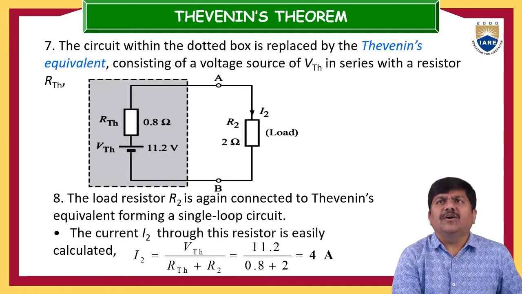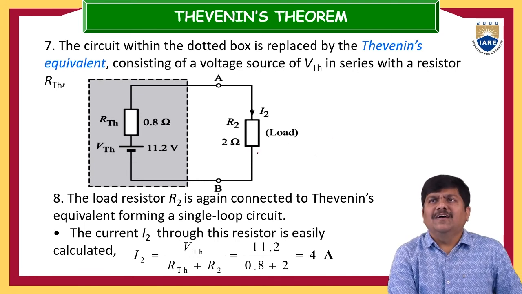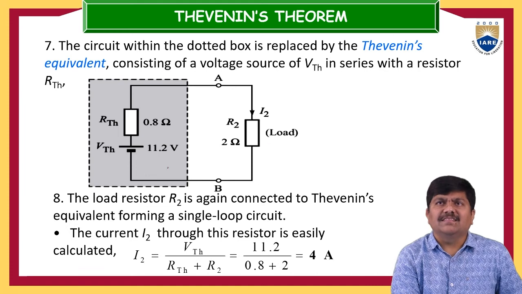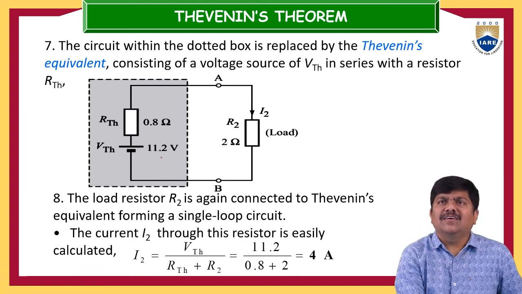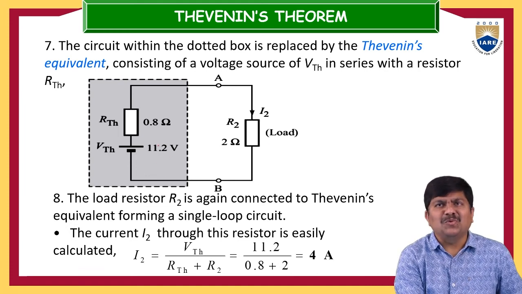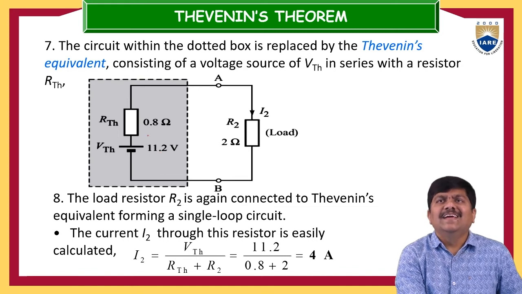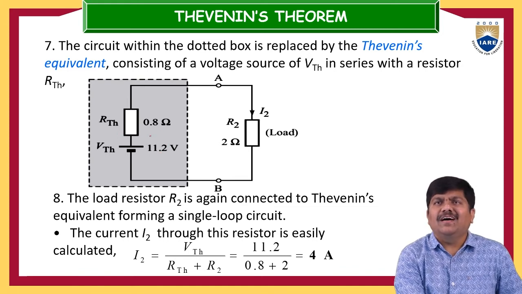So the circuit within the dotted box is replaced with Thevenin's equivalent, consisting of a voltage source VTH in series with a resistor. Yes, 11.2 is the voltage source, the open circuit voltage or Thevenin's voltage, and 0.8 is the RTH.